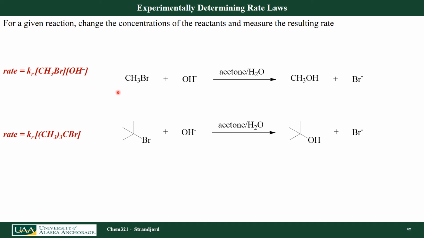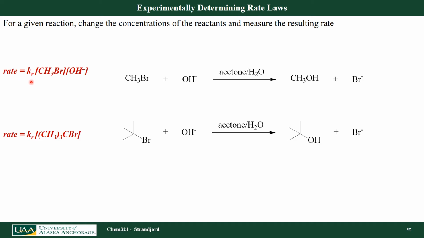So for example, if I look at this chemical reaction where I have bromomethane reacting with a hydroxide anion under the reaction conditions of acetone and water, I get methanol and bromide anion. When I determine the rate, I change the concentration of one and then I measure whether that makes it go faster or slower.